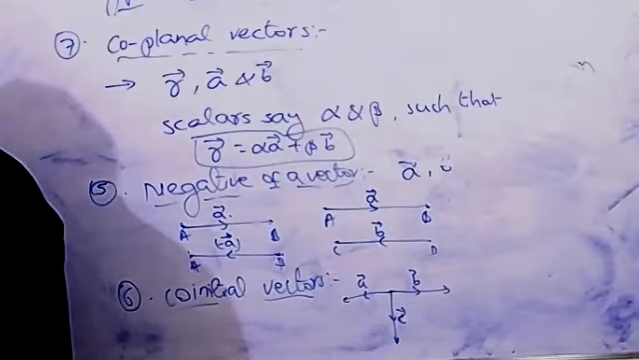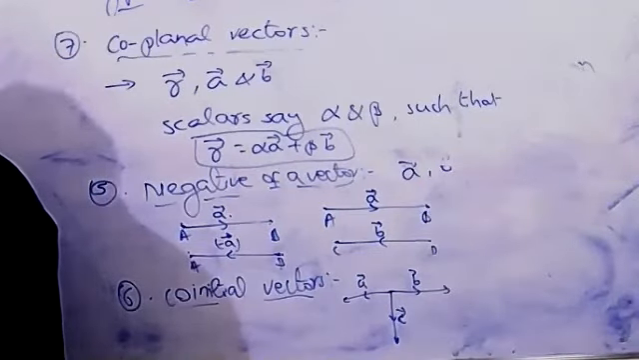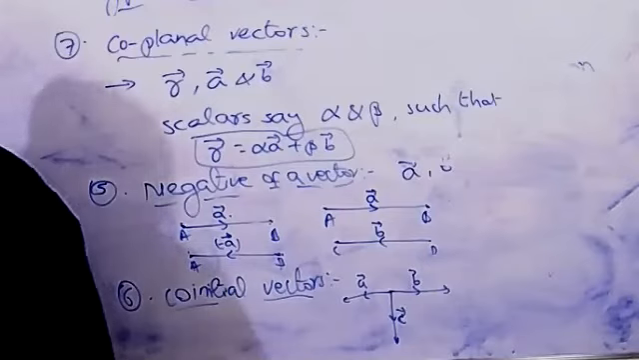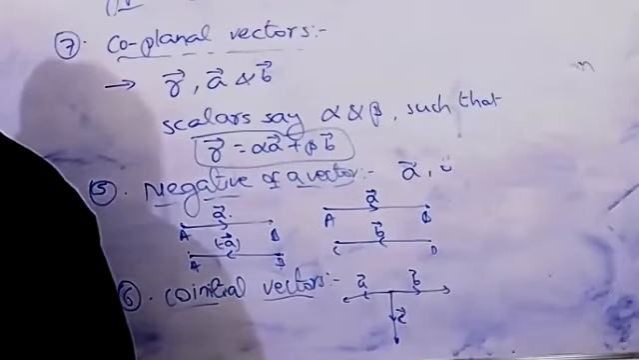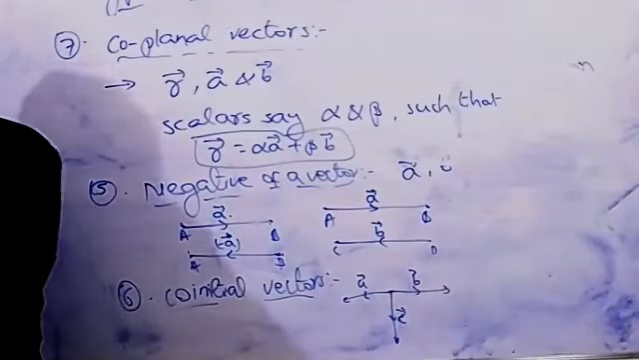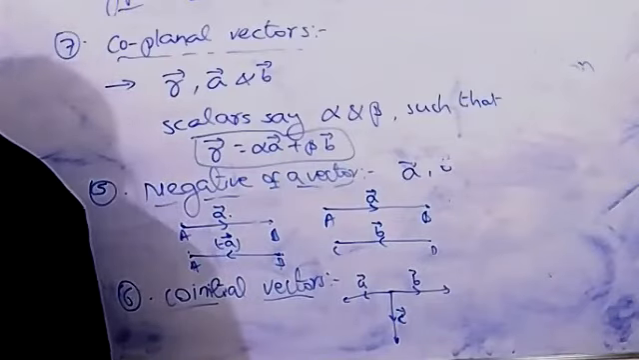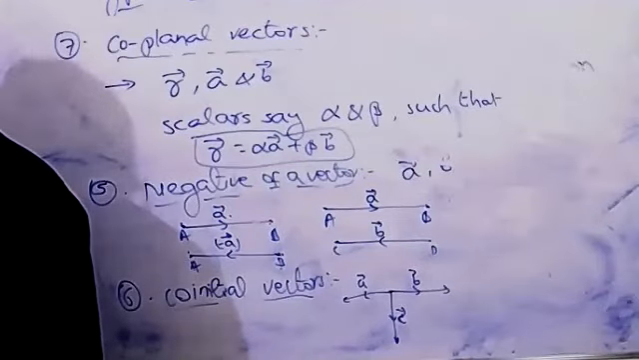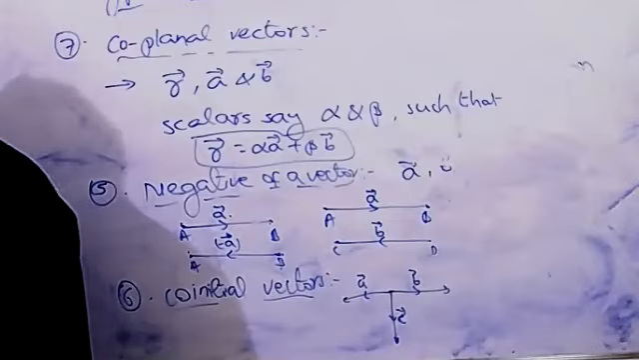Non-coplanar vectors. I think you know very well that they do not belong to the same plane. If you take any three or more vectors that do not lie in the same plane or are not parallel to the same plane, then we call those vectors non-coplanar vectors.